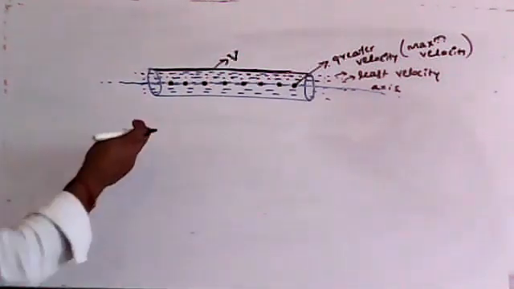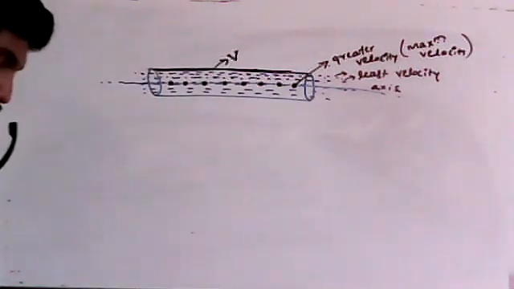So that is what happens in a pipe. You must remember these things, students.